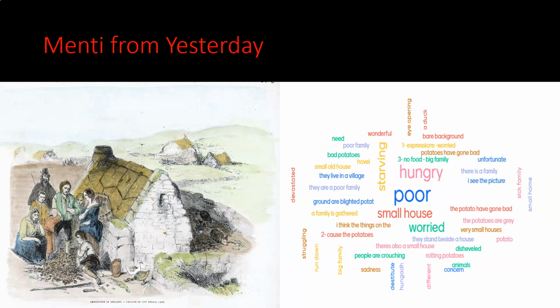Big family came up a number of times, and yeah, at that time we definitely had huge families. We see sick family there, so yes, there is sickness. We see starving and hunger. Hovel came up, so well done. I think someone probably remembered that from when we looked at the documentary before Christmas. We have destitute, we have sadness, we have concern. Great response here to this picture. I think this picture is a really good example of the art that illustrates what went on in the famine. But well done, really impressed with the response here. You did really well and picked out all of the main points for us looking at the famine.